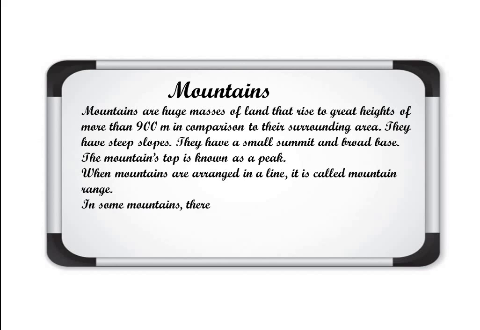In some mountains there are permanently frozen rivers of ice. They are called glaciers. So what is a glacier? The permanent frozen rivers of ice are known as glaciers. You might have seen that some of the mountains which are very high, the top part of those mountains remains covered with snow all the time. Clear? So from that snow, obviously, those permanently frozen rivers of ice are called glaciers.